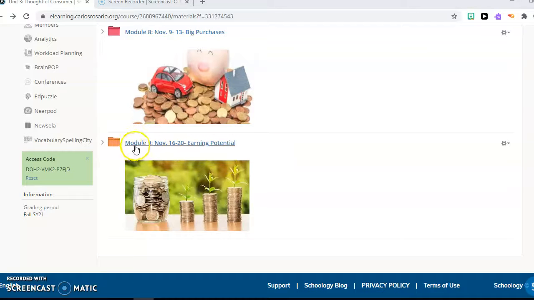Hello, and welcome to Module 9 of Unit 3. This is our final module for Unit 3. Let's see what we have to do for this week.